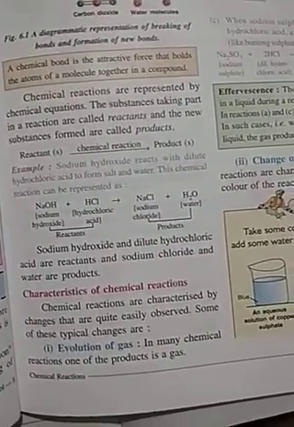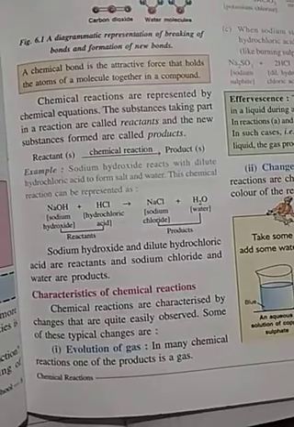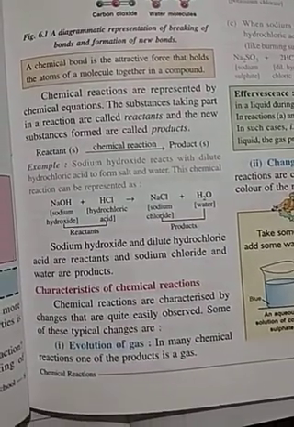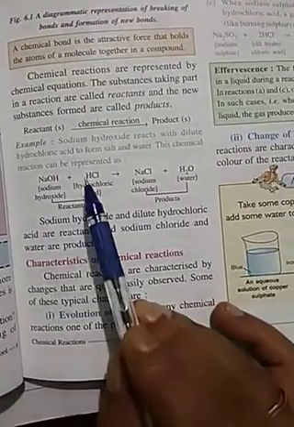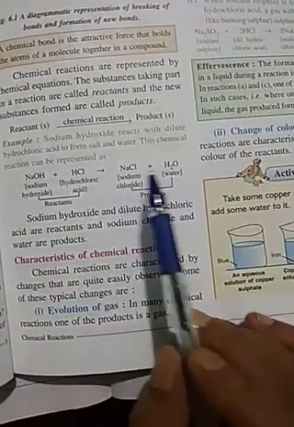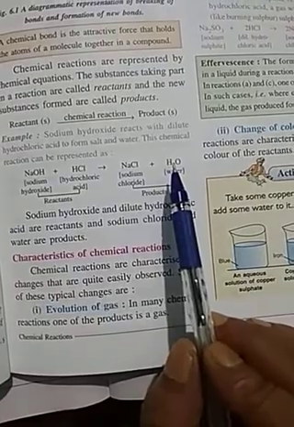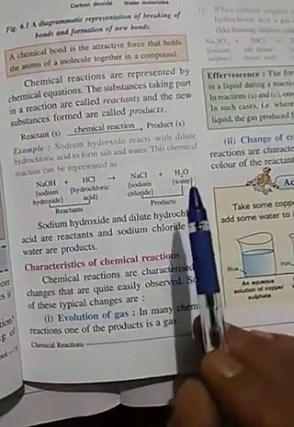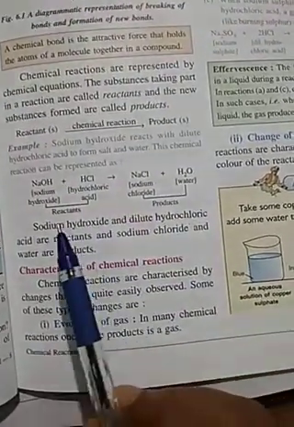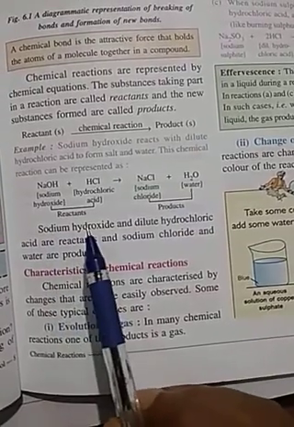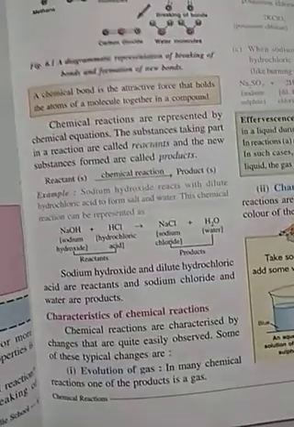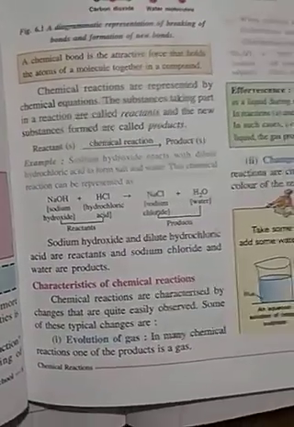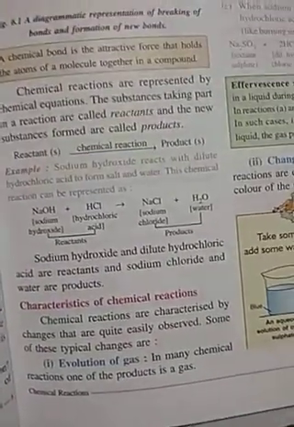So sodium chloride and water are the products. Sodium hydroxide and dilute hydrochloric acid are reactants, and sodium chloride and water are the products. I'm sorry, earlier, instead of sodium hydroxide, I said sodium chloride as a reactant. This was a mistake.